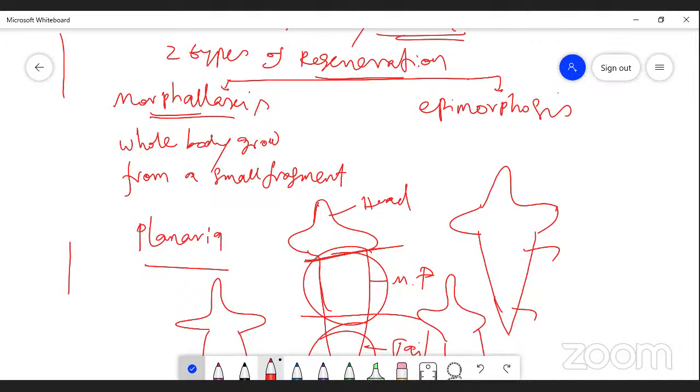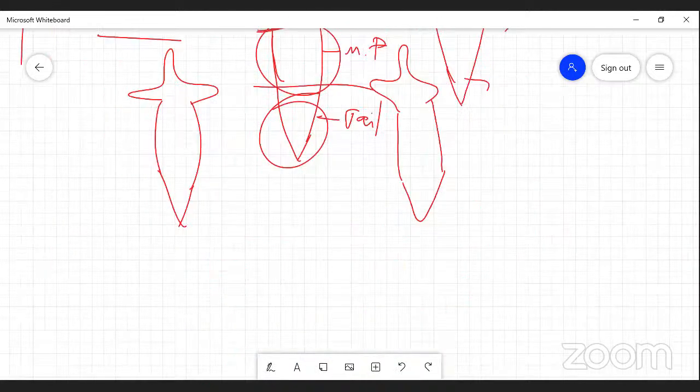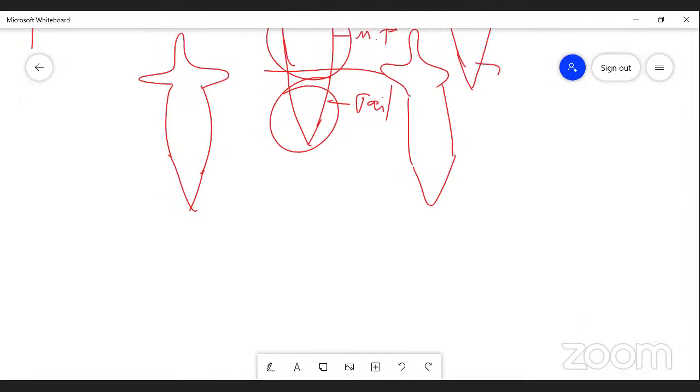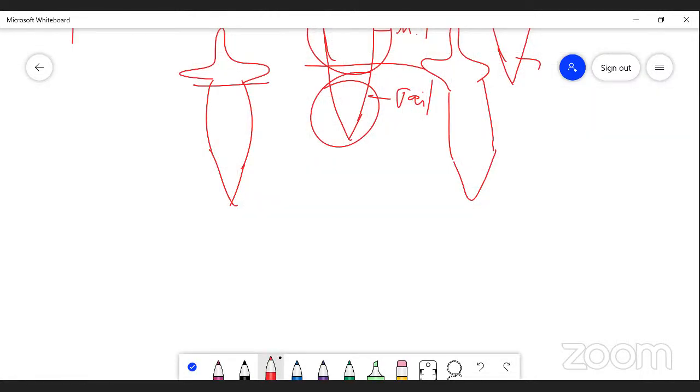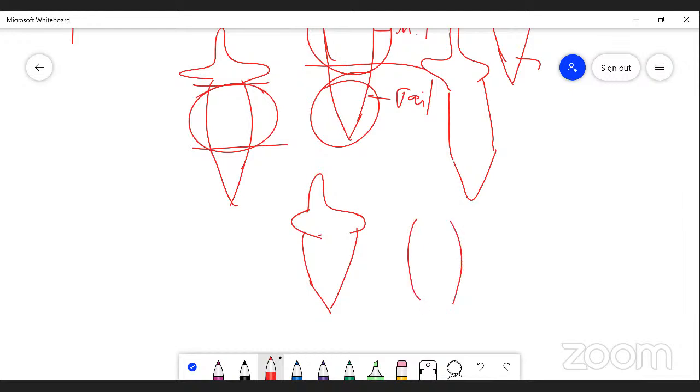The body is divided into three different regions: head region, middle piece, and tail. If you cut the head, the middle piece develops, and also the tail develops. The entire organism is developed. If you take only the middle piece, the head also develops, and the tail also develops. If you take the cut part of the tail, the middle piece develops and the head also develops.